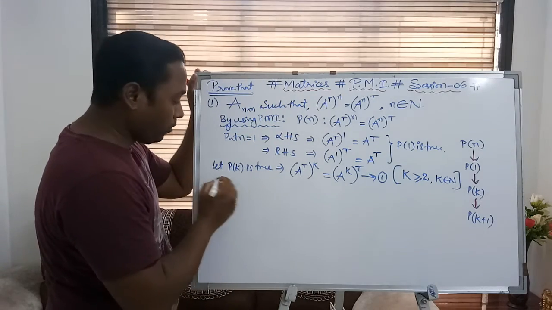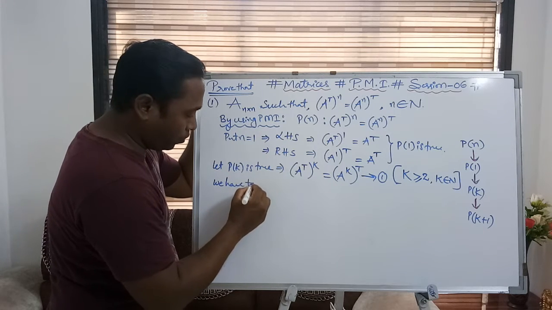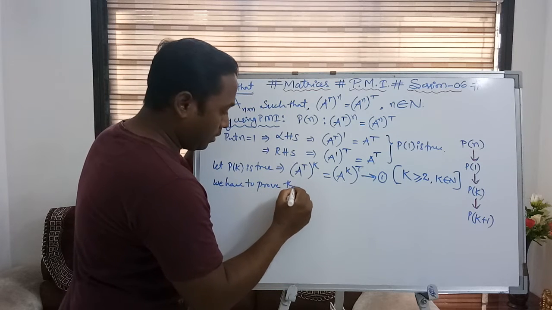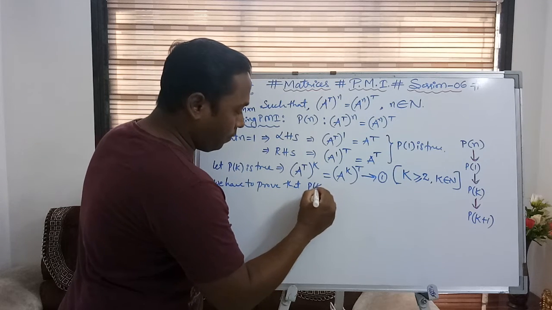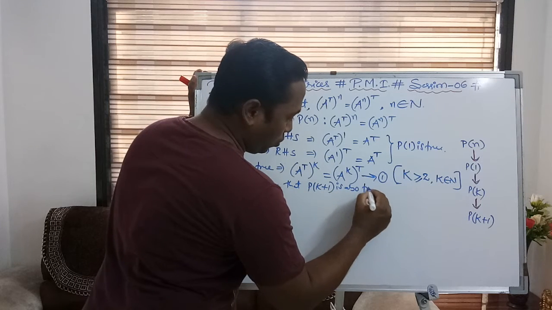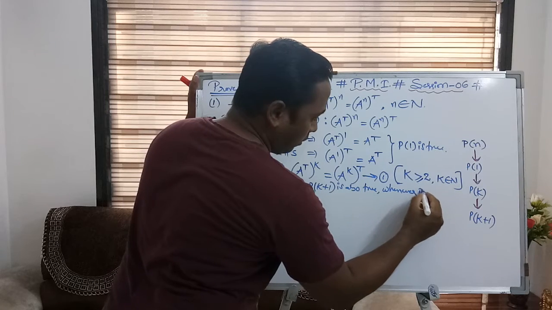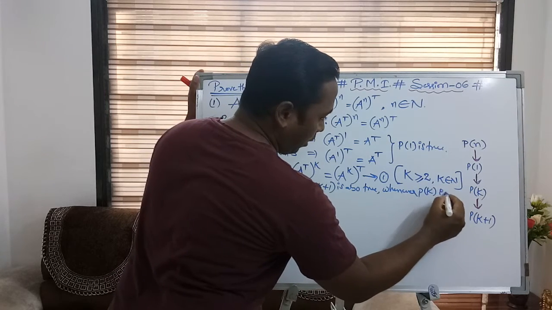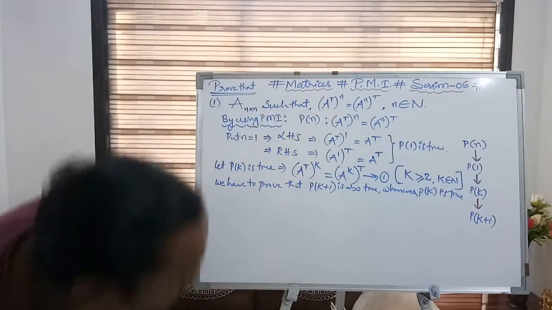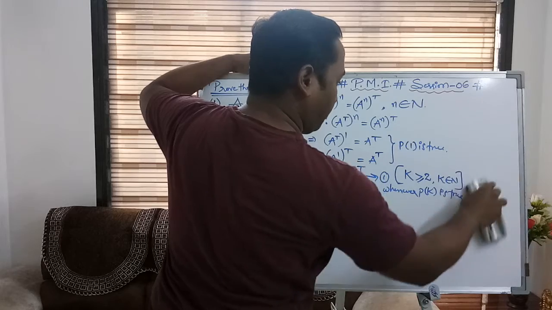Now we have to prove that P of k plus 1 is also true whenever P of k is true. जब जब P of k true होगा, P of k plus 1 भी true होगा, ये हमें प्रूफ करना है.